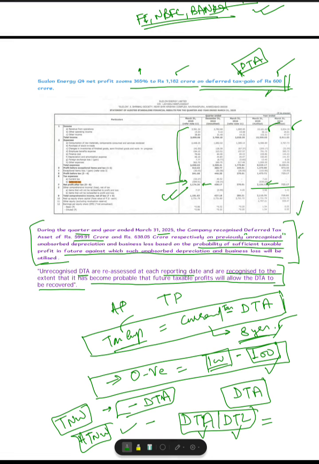So this is what the deferred tax asset and liability is, how they should be interpreted, what impact they have on your profitability or the balance sheet analysis, and what role they play in increasing the profitability.